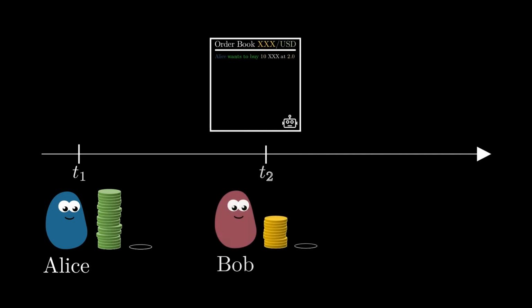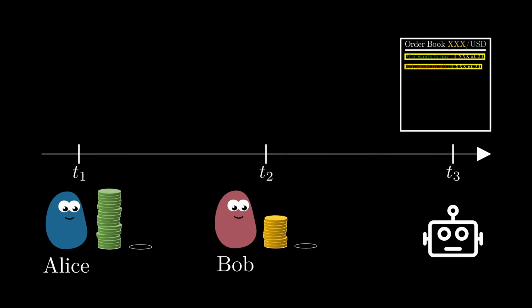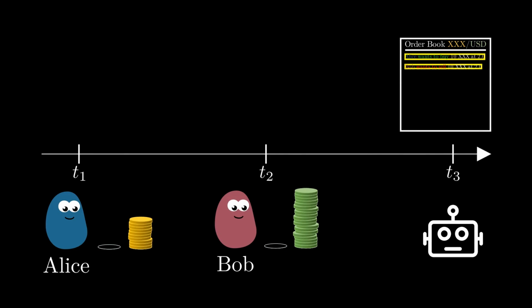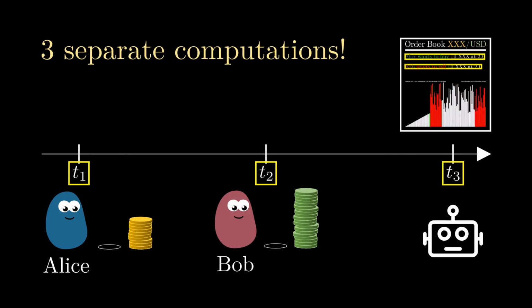Placing an order at T1 doesn't do anything to the X token and dollar balances of Alice immediately, or for Bob when he submits his order at T2. The funds they designate are put in escrow, meaning they are frozen and can only be moved by the matching engine. The trade happens at a future time T3, only when the conditions are met and the matching engine decides it's time to execute it. So for a single trade to happen, at least 3 separate computations must take place at times T1, T2, and T3. And that doesn't even include all the internal operations that the matching engine has to perform, like sorting and queuing the orders in an optimal way.